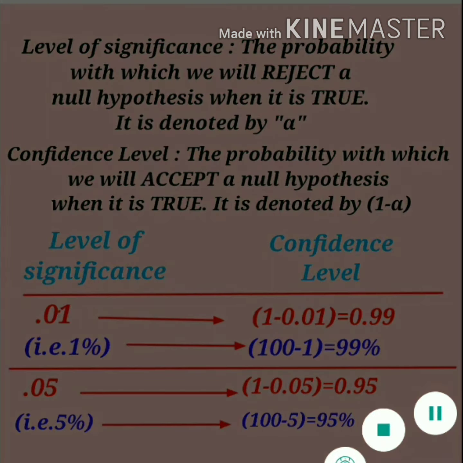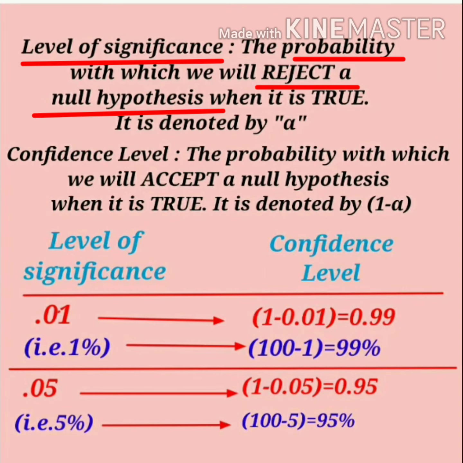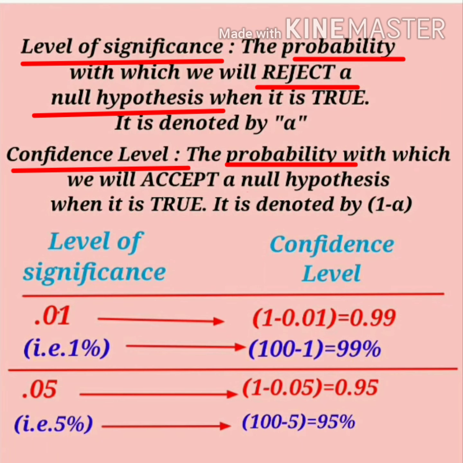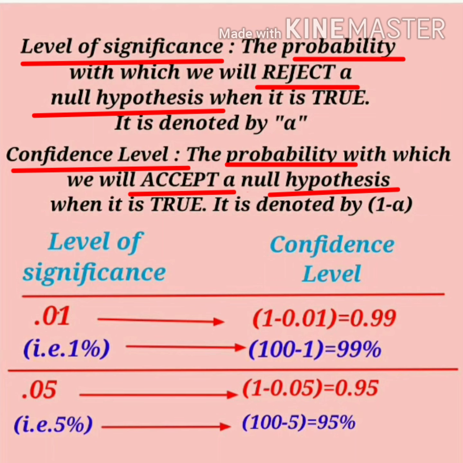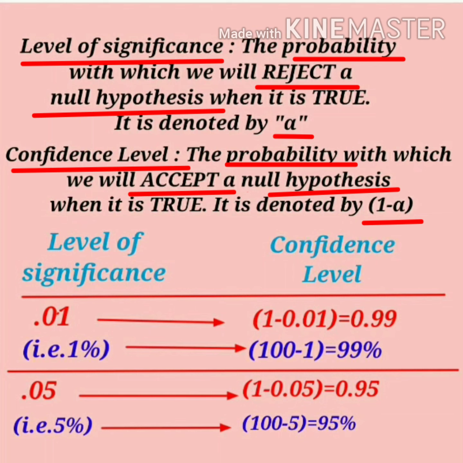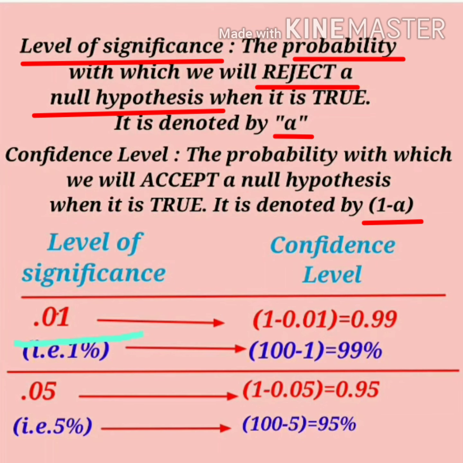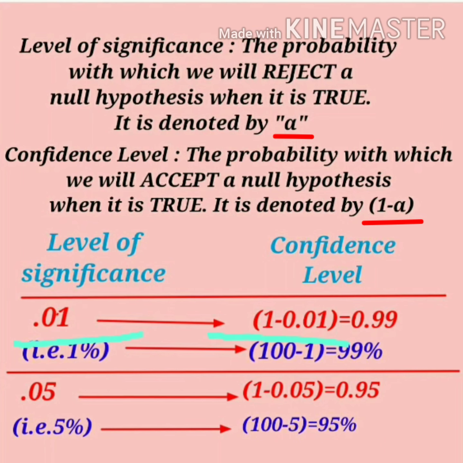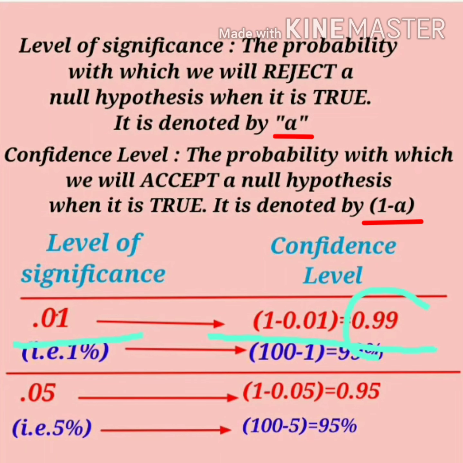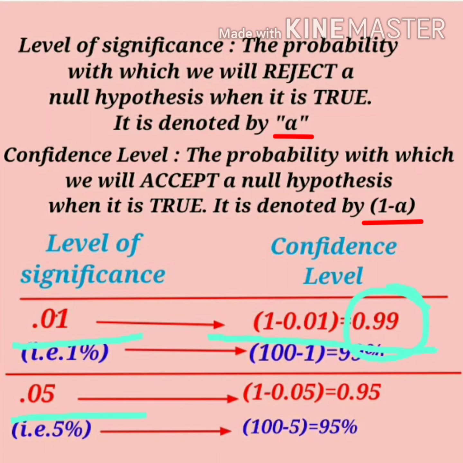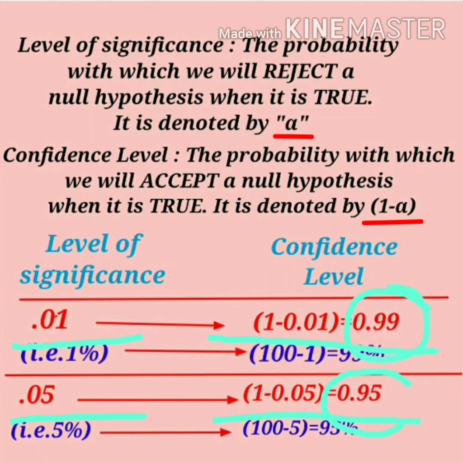Or simply we can say, the level of significance is the probability of rejection of the null hypothesis and the confidence level is the probability of acceptance of the null hypothesis. The level of significance is denoted by alpha and the confidence level is denoted by 1 minus alpha. So if the level of significance is 0.01, meaning the alpha value is 0.01, then the confidence level, 1 minus alpha, will be 1 minus 0.01, that is 0.99. Similarly, if the alpha value, the level of significance, is 0.05, then the confidence level, 1 minus alpha, will be 0.95. Okay, clear?